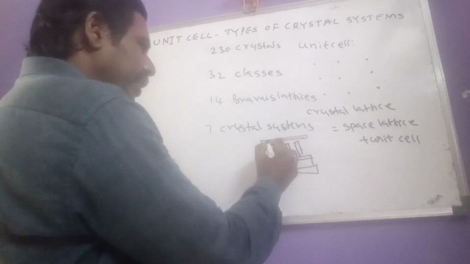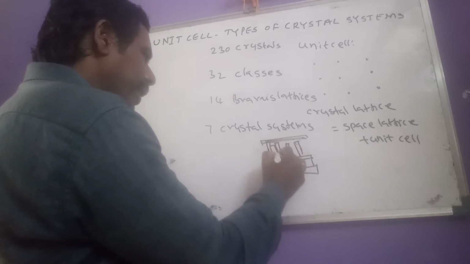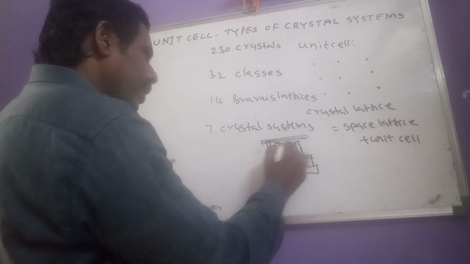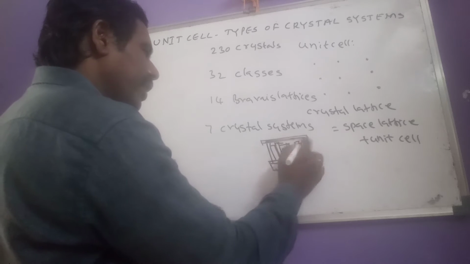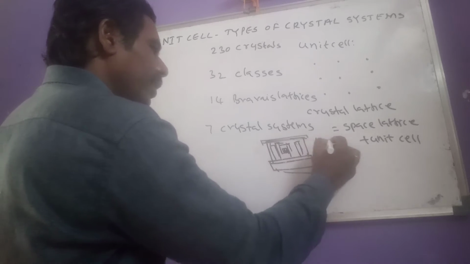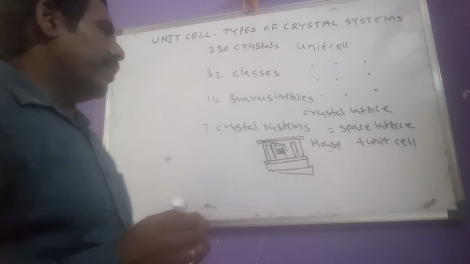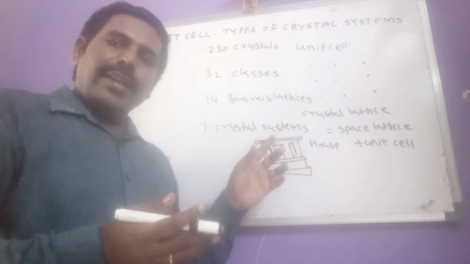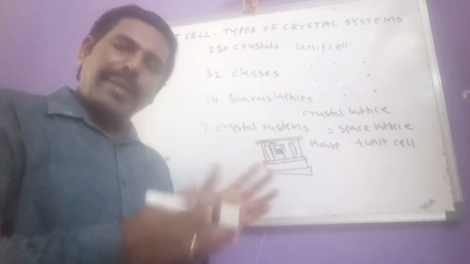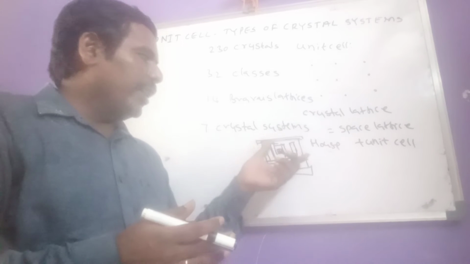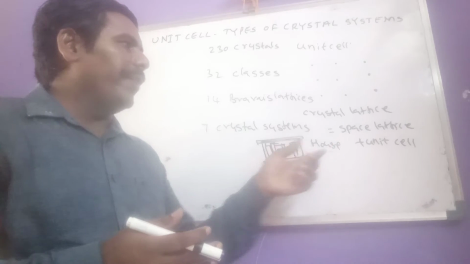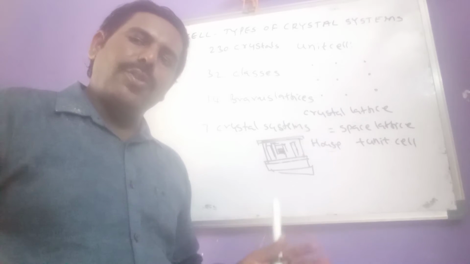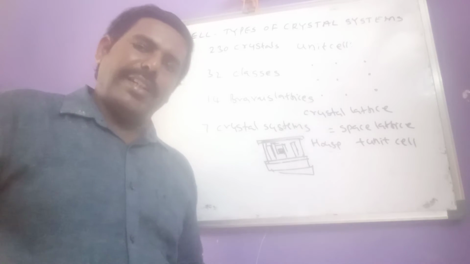But if this is occupied with rooms, this example is for the house. That means when a space lattice is occupied with unit cells, meaning single rooms like that, now that complete structure is said to be the crystal lattice. So like that, space lattice plus unit cell will give the crystal structure.